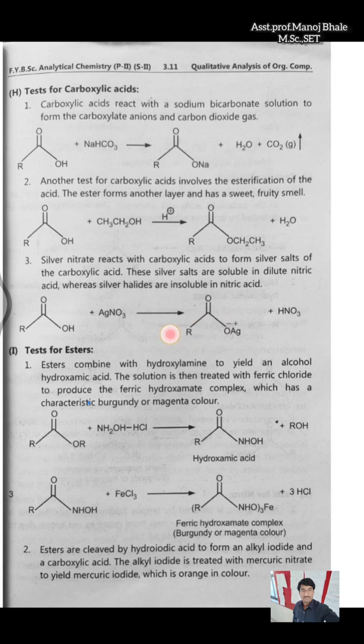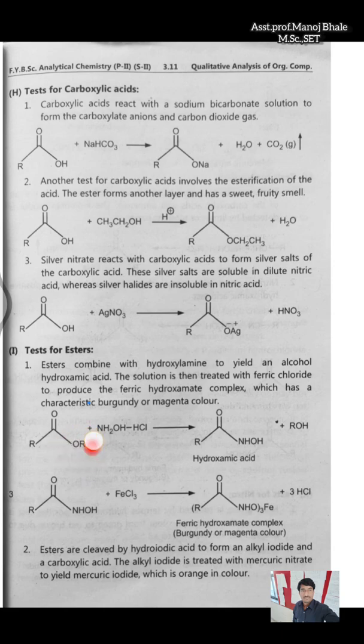Silver nitrate test: silver nitrate reacting with the carboxylic acid forms the silver salt of the carboxylic acid. This silver salt of the carboxylic acid is soluble in dilute nitric acid. If we react it with dilute nitric acid, it becomes soluble, that means the presence of carboxylic acid.